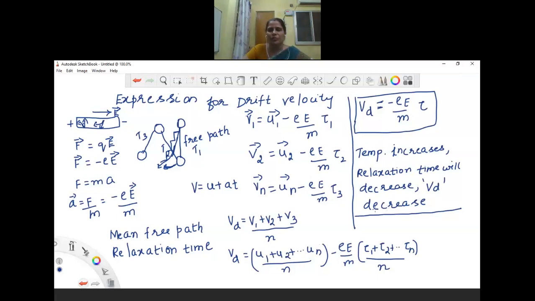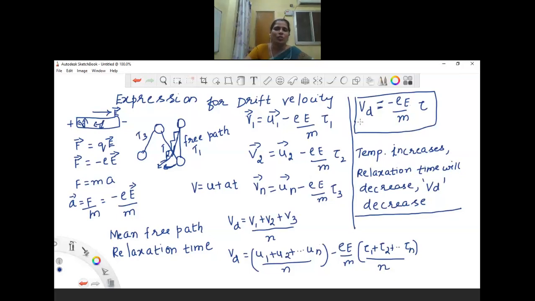Now, if we increase either the potential difference or the electric field, what will happen to the drift velocity? If the electric field or potential difference increases, the drift velocity will also increase.